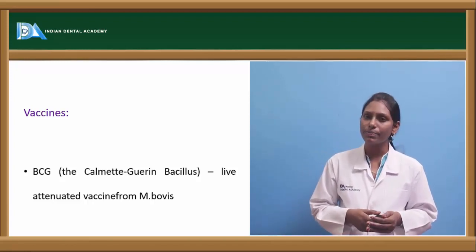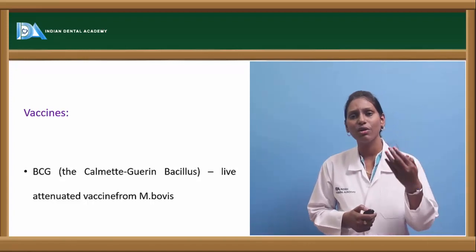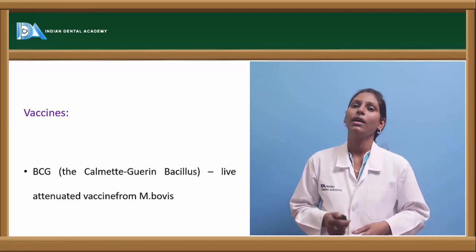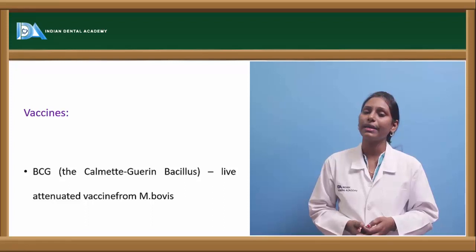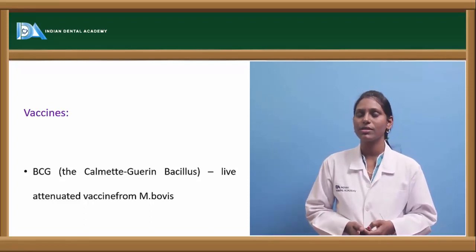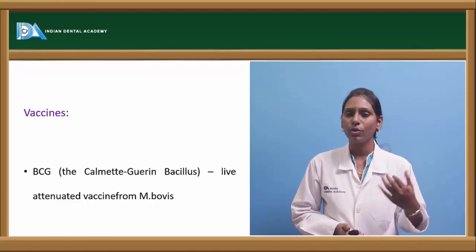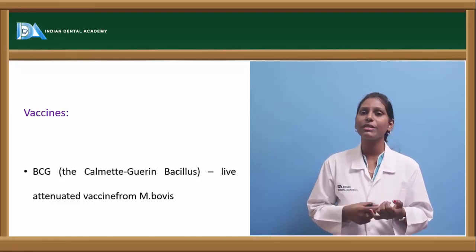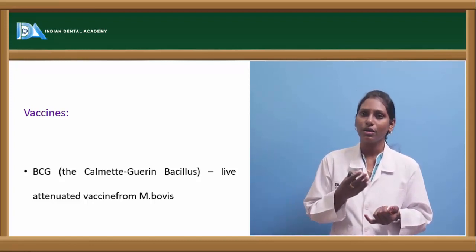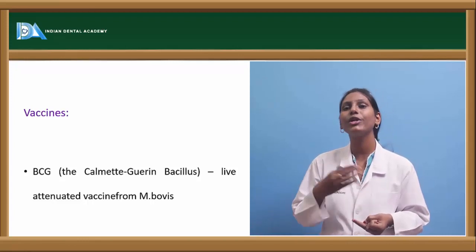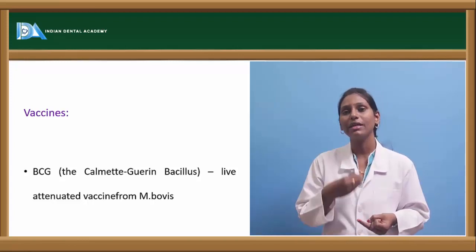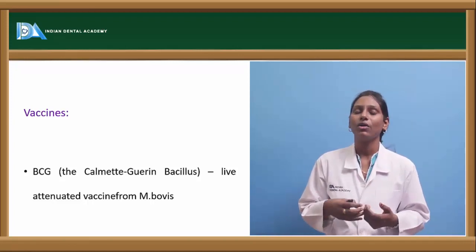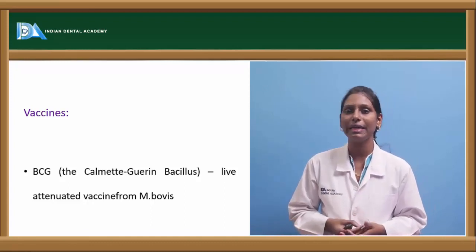And in case of Pott's spine or caries spine, excavation of the necrotic bone material will be helpful, with further anti-tubercular drugs for faster healing. So these are the surgical methods that can be done in treatment of tuberculosis, especially the cold abscess and also bone tuberculosis, which usually starts as osteomyelitis. So in osteomyelitis, treatments like saucerization and corticotomy will help in removing the necrotic bone material from there, and thus will allow anti-tubercular drugs to act more appropriately and faster, and it will also help in healing in a better way.